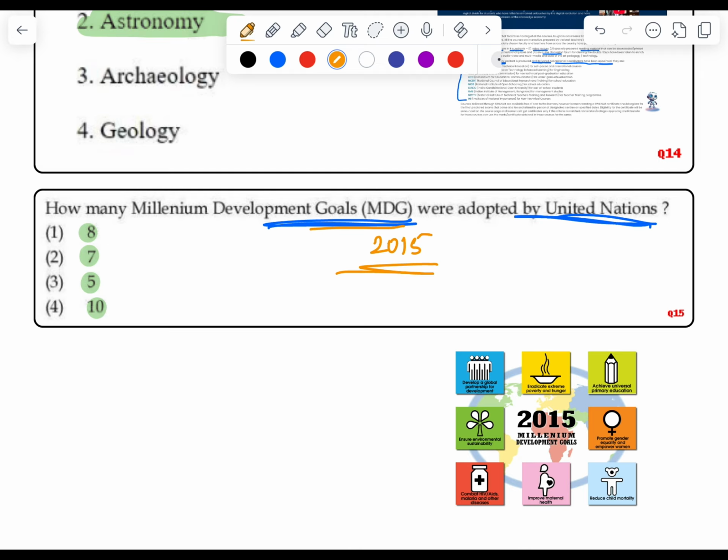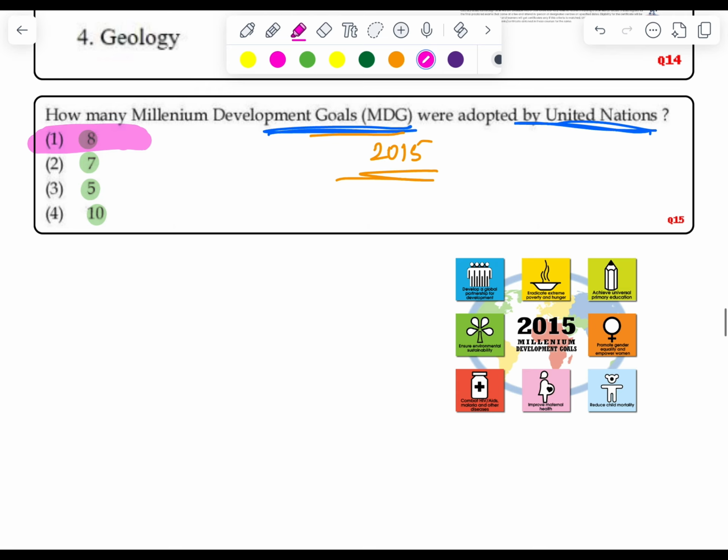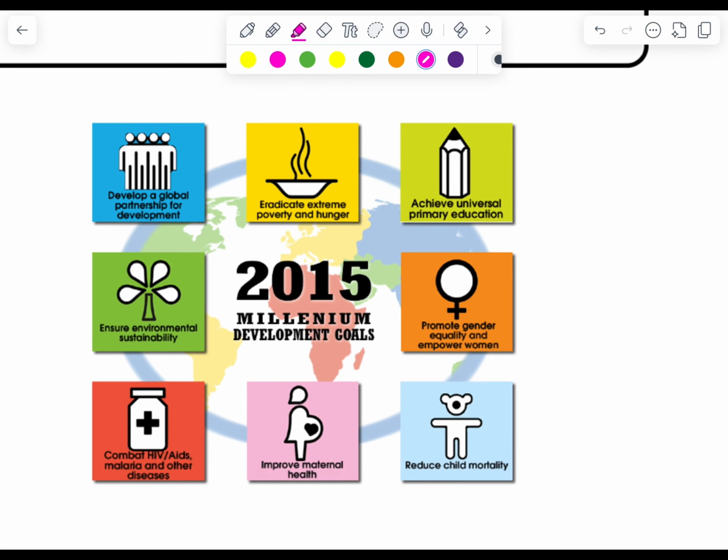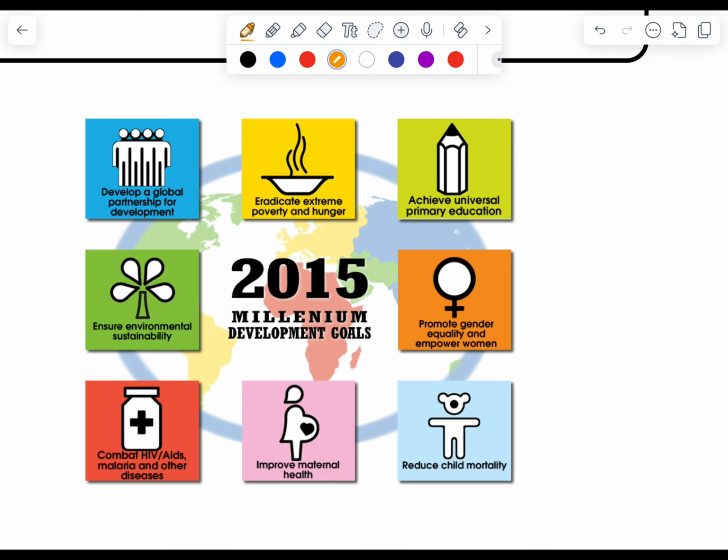And there were how many Millennium Development Goals? There were 8. The correct answer would be 8. All 8 of them are mentioned here.